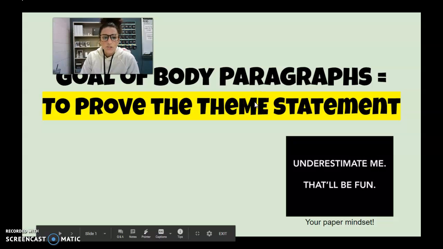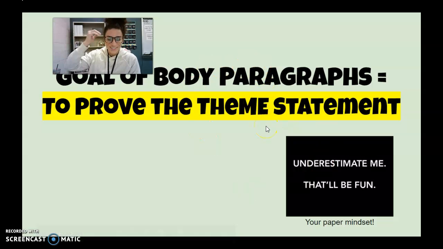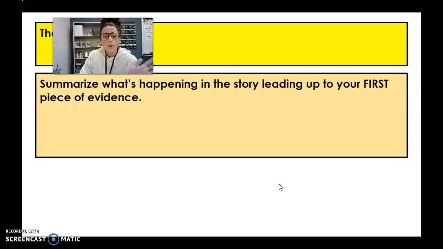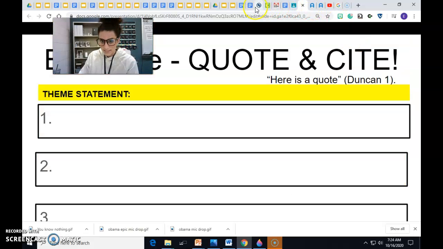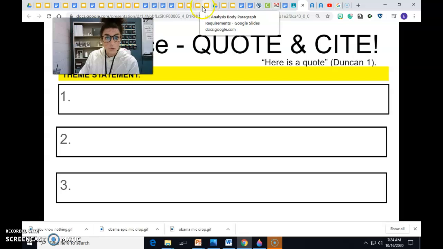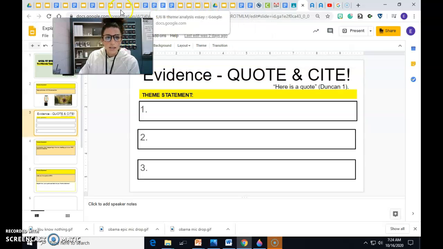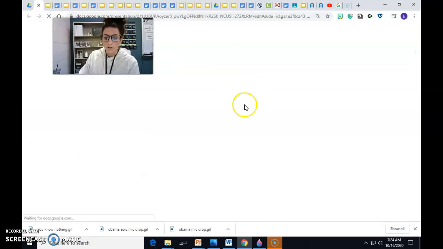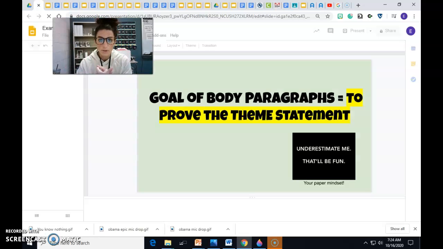Here we go. So we started this really briefly in class on Wednesday before we watched the movie: writing a topic sentence based on our theme statement and then choosing a piece of evidence. This is in our Google Classroom. It's called Explaining Evidence Geo, I believe. What we started on Wednesday was going through, this is for The Landlady, and deciding upon a theme statement for that. I was doing one for Ruthless as an example, but our goal Wednesday was to choose a theme statement for The Landlady.